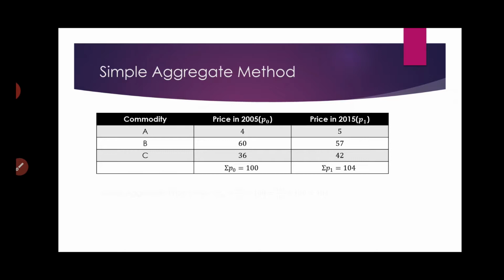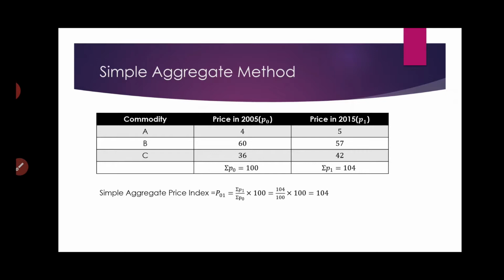After adding up, the sum of all the base prices is 100 and the sum of all the current prices is 104. Therefore the formula for calculating the index number is the summation of all the prices in the current year divided by the summation of all the prices in the base year, multiplied by 100. So your price index is 104.